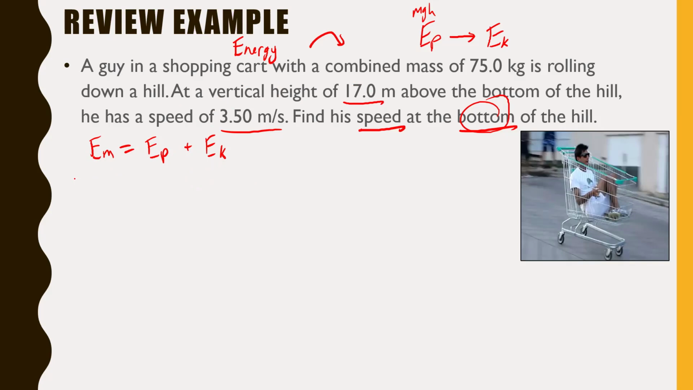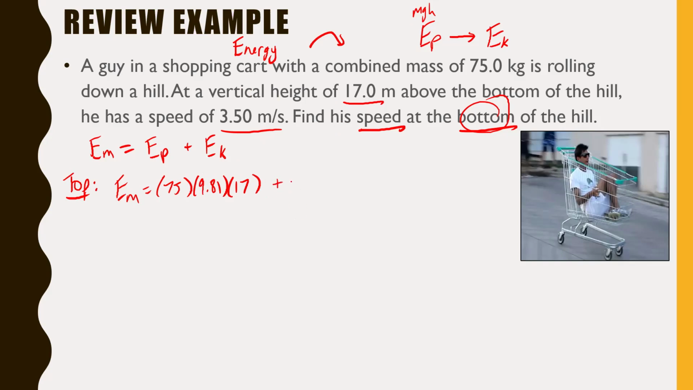So let's start with at the top of the hill. Up here at the top, we're going to say his mechanical energy is equal to his EP. And remember, EP is mgh, so his mass is 75. G, of course, we can assume he's on Earth, is 9.81. And the height it gave us was 17 meters. And it's nice that they told us it was a vertical height. If that was a diagonal height, we'd have to use trigonometry. They would have had to tell us what the angle of the hill is. But they told us it's a vertical height, so that made it much easier.